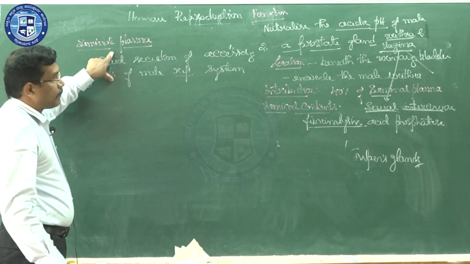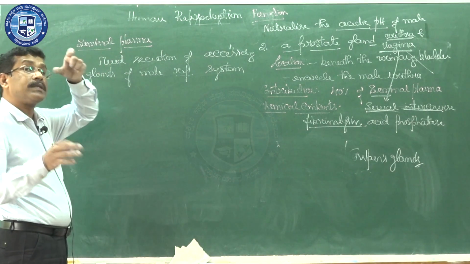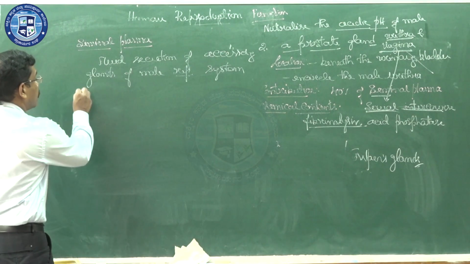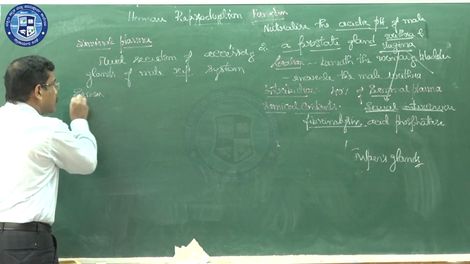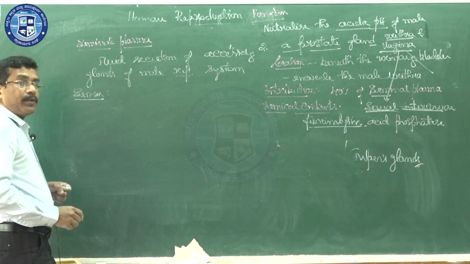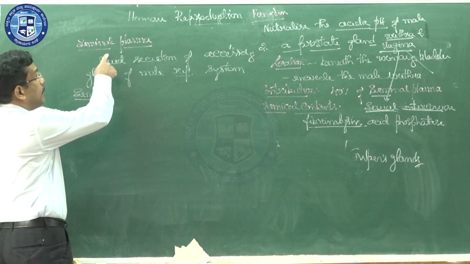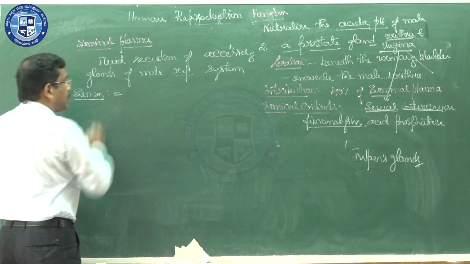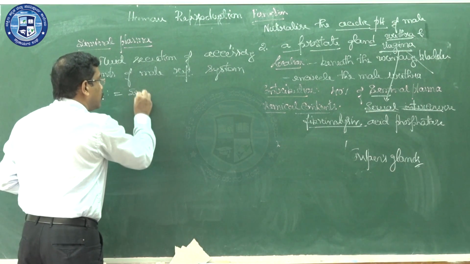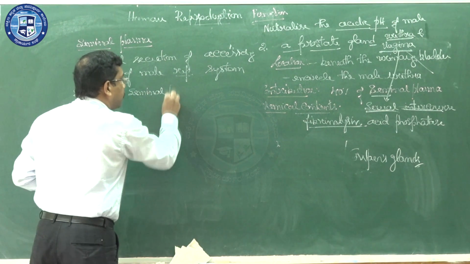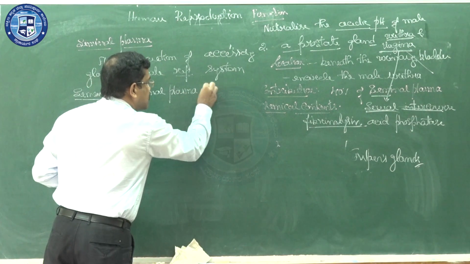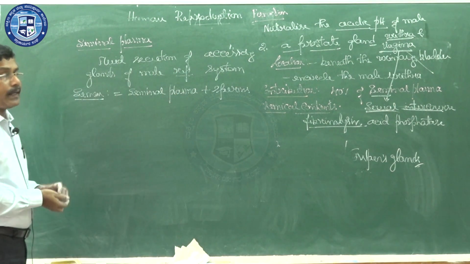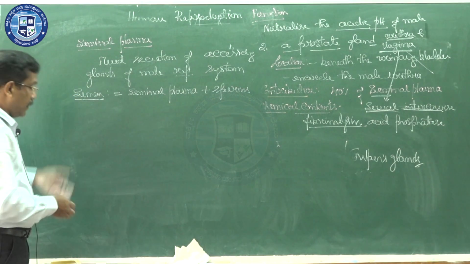Now, seminal plasma will contain sperm. Seminal plasma with the sperm, now we are going to call it semen. So, how can I define the word semen? Semen is the combination of seminal plasma and sperm. In equation form, semen is equal to seminal plasma plus sperm. So, these are the points related to seminal plasma as well as semen.